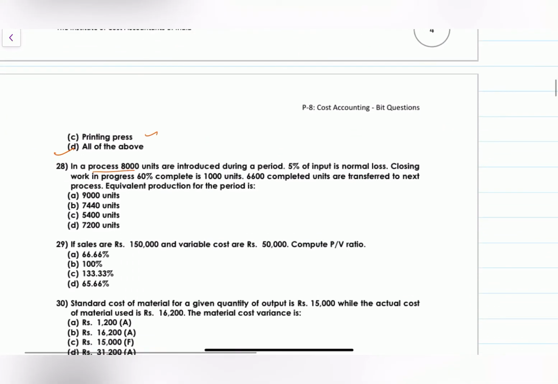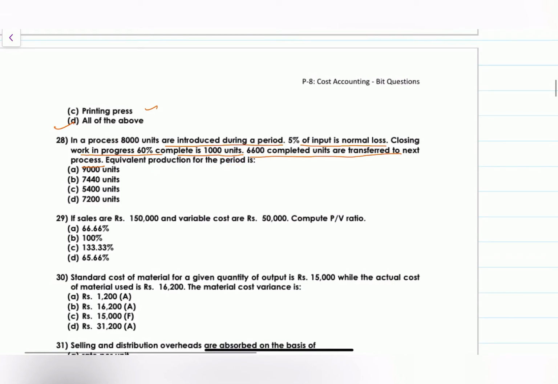Next one. In a process, 8,000 units are introduced during a period. 5% of input is a normal loss. Closing working progress is 60%. Completed is 1,000 units. And 6,600 completed units are transferred to the next process. Equivalent production for the period is, see, simple one. See, totally input you have given 8,000 and closing working progress you have 1,000 units closing working progress. In this 60% finished. 1,000 into 60% is 600 finished.